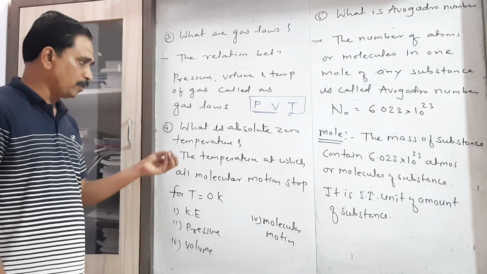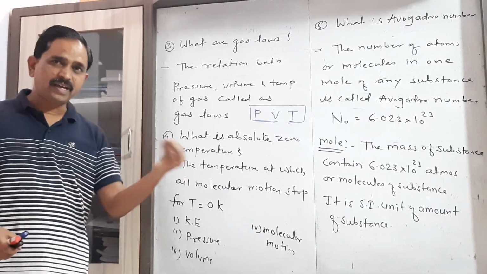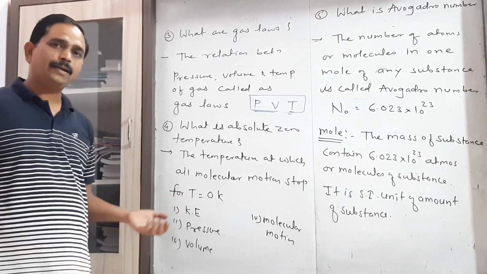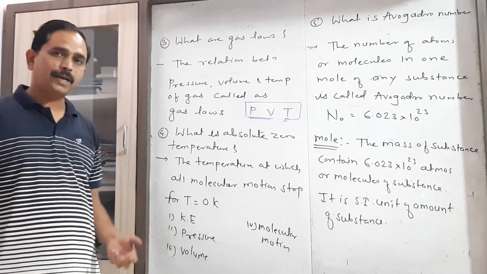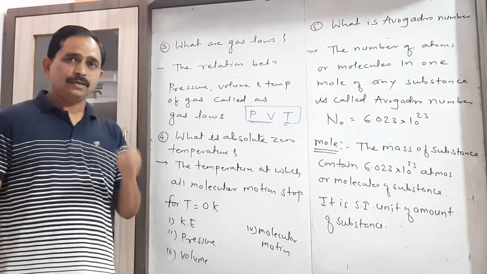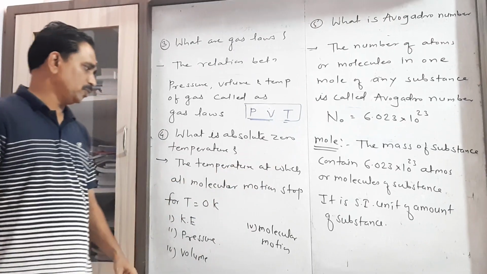This is the particular temperature at which molecules stop their random motion. All of you know that. You have to consider the assumptions of the kinetic theory of gases, that is, gas molecules are always in a state of random motion.